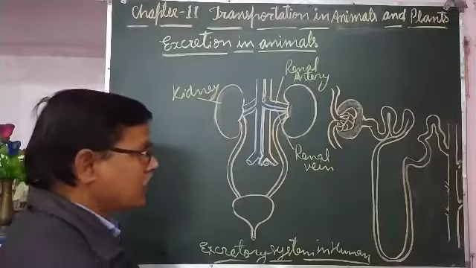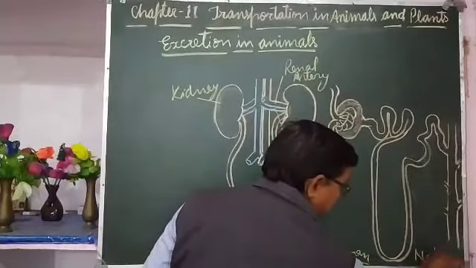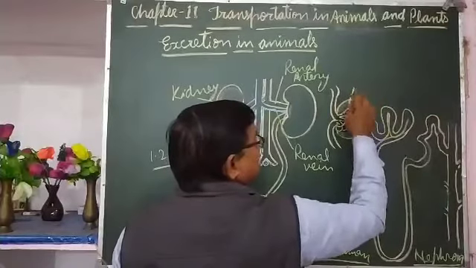These small units are called nephrons. The diagram is here. This is a nephron. Approximately 1.2 million nephrons are present in one kidney. Talking about the parts of a nephron, this part is called Bowman's capsule.